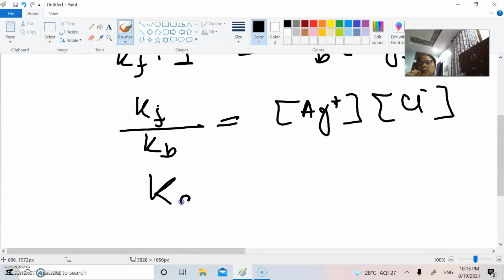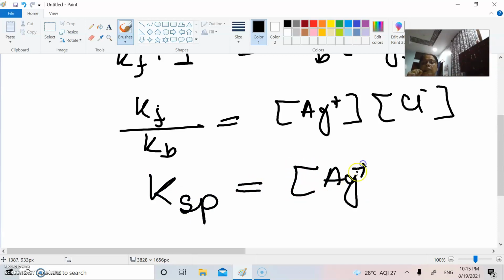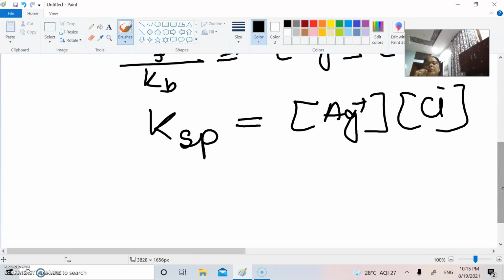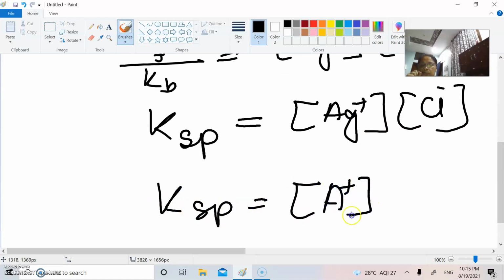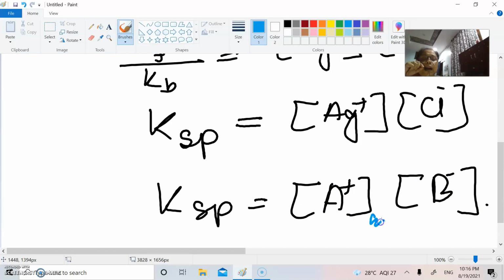So you put it as solubility product Ksp is equal to silver ion concentration as well as chloride ion concentration. Now if we take them as positive and negative ion, then we can say Ksp is equal to amount of positive ion produced as well as amount of negative ion produced. Now what are these? These are none other than the ions which have gone into water, or you can say these are aquated ions. So what is solubility product? Solubility product is the product of cation as well as anion which actually goes into the solution.